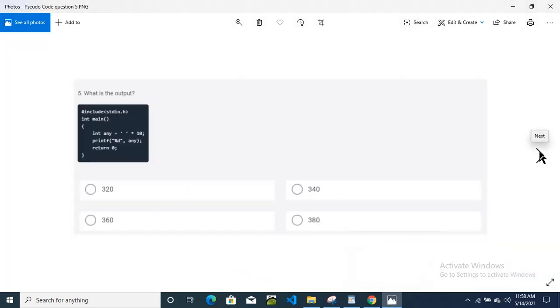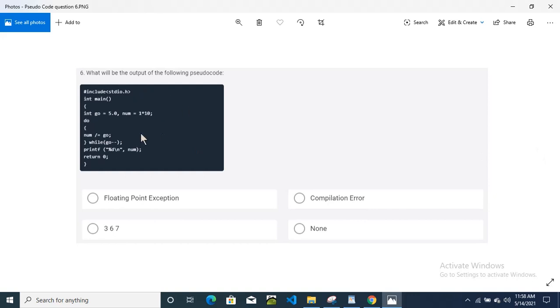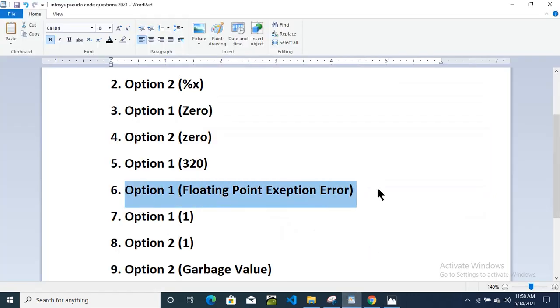Then question number 6, we will check. Question 6, again output is asked. What will be the output for this program? So the answer is floating point exception, option 1. Okay, so I have mentioned it here as well. Then next question, 7th question.